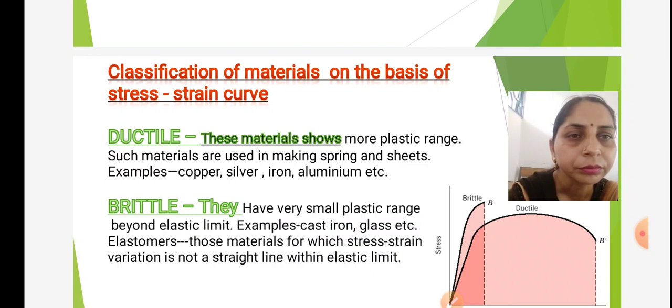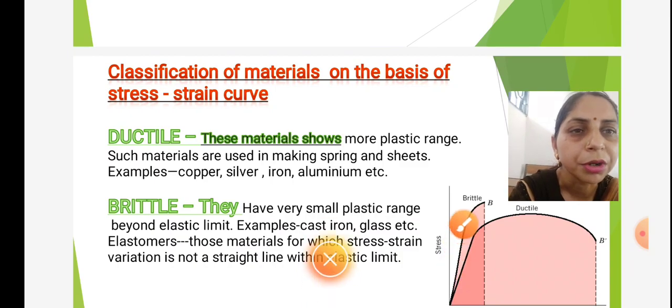Brittle. From the graph we have seen brittle materials have very small plastic range. Their fracture point lies close to the elastic limit. For example, cast iron, glass, etc. Third type of material is elastomers, for which stress-strain curve is not a straight line within elastic limit.